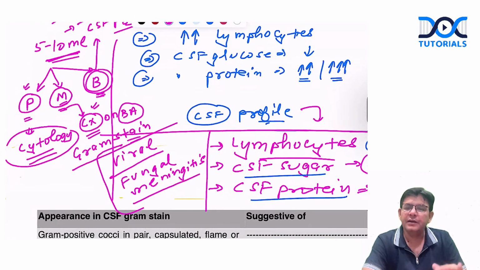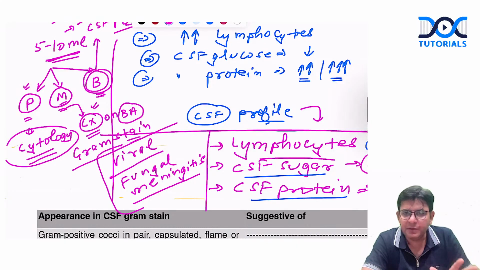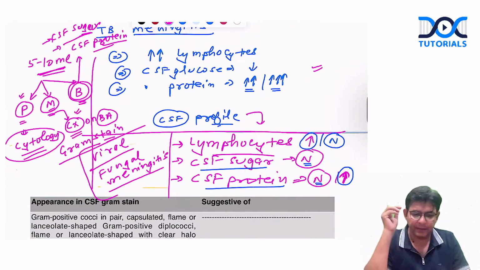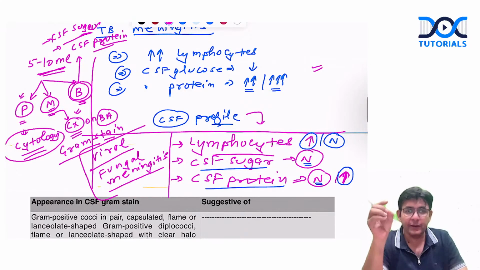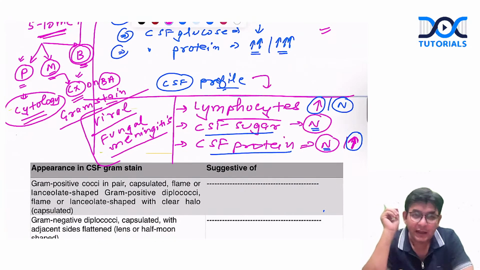So you have sent the CSF to these particular labs, and you have done the cytology, the culture, and the biochemistry profile. I have told you to write this instead of that particular table. You will be more accurate, because in the exam it is better to be clever than to be correct.